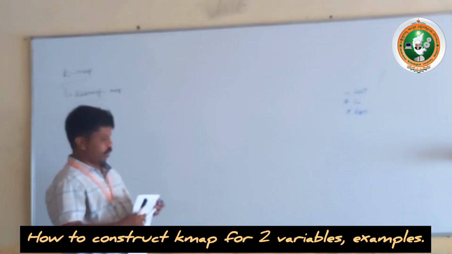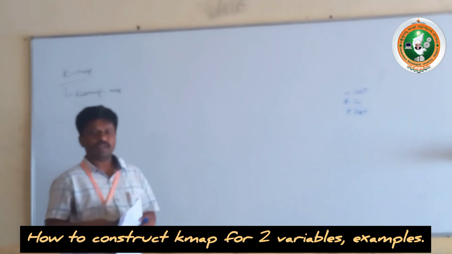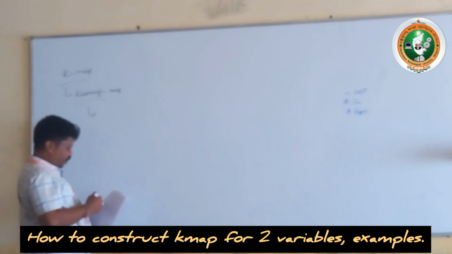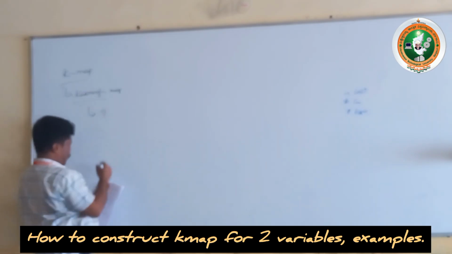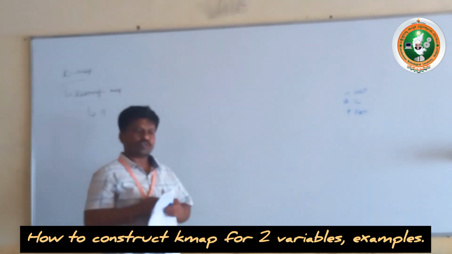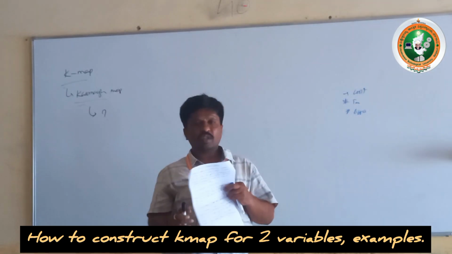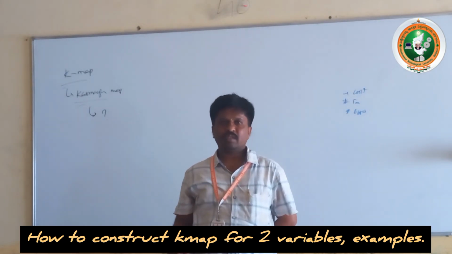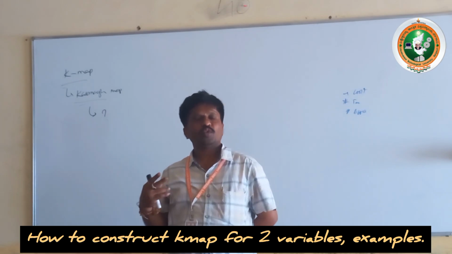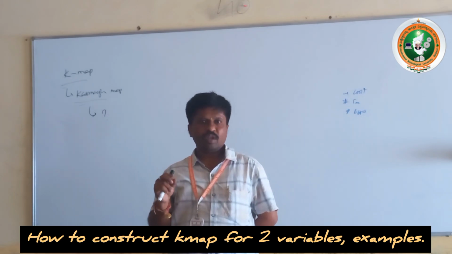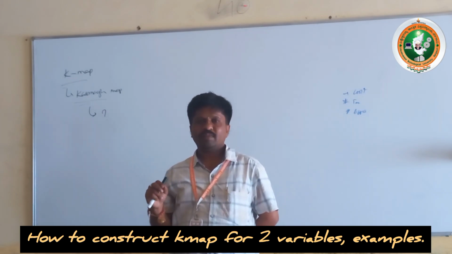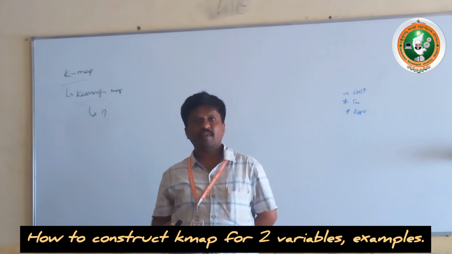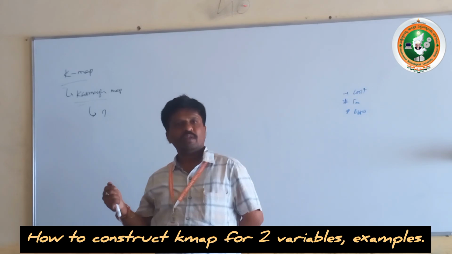Let me cover the necessity of the Boolean function, then we'll go to the K-map. What is the necessity of the K-map itself? Boolean functions can be simplified up to three variables by the Boolean theorems and postulates, that is, the Boolean laws. Two variables can be simplified with the Boolean laws, and three variables also.